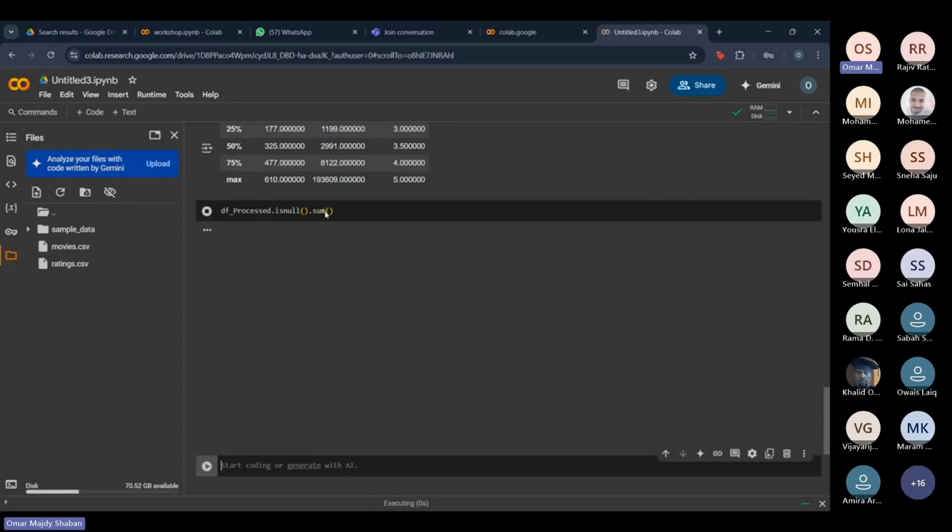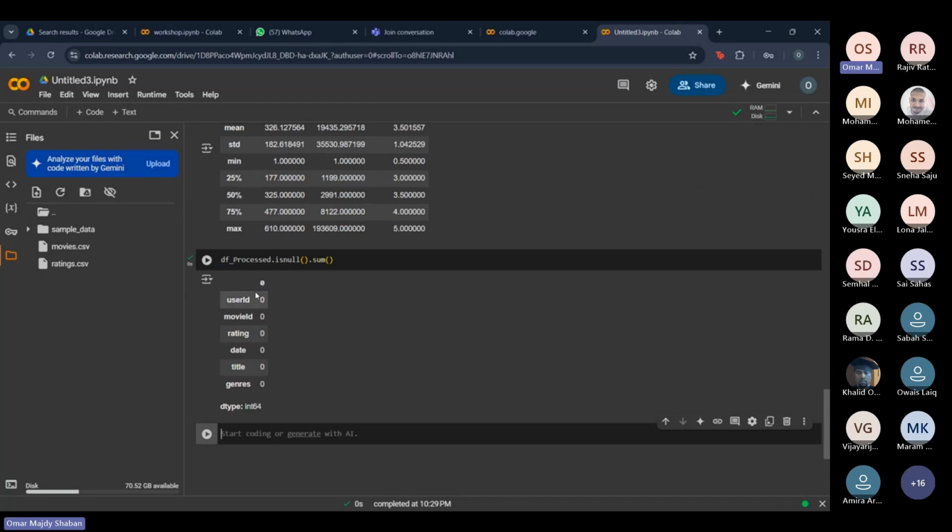So if we run it now, yeah, right here, it gives us the number of null values in every single column. So for example, in user ID, we have zero null values. That means we have not a single missing value in the user ID column. And same with everything else, as you can see.